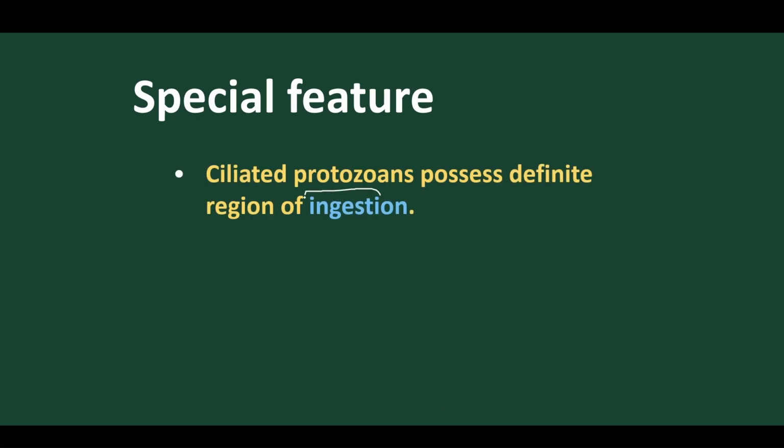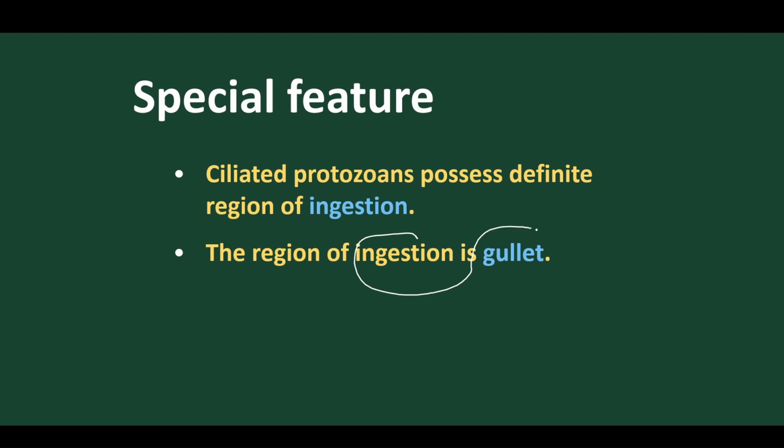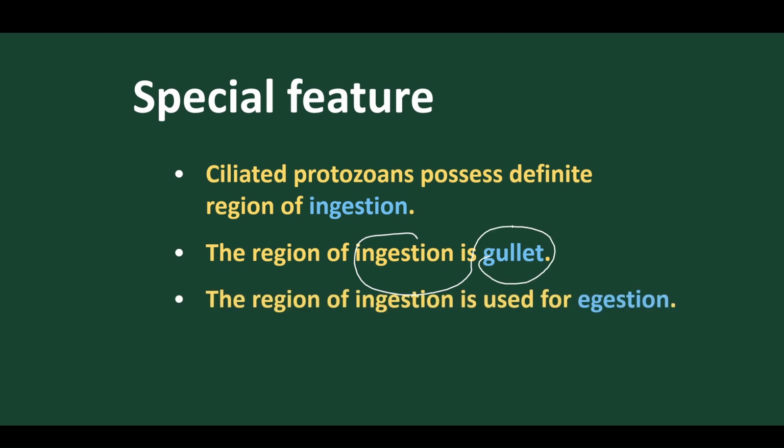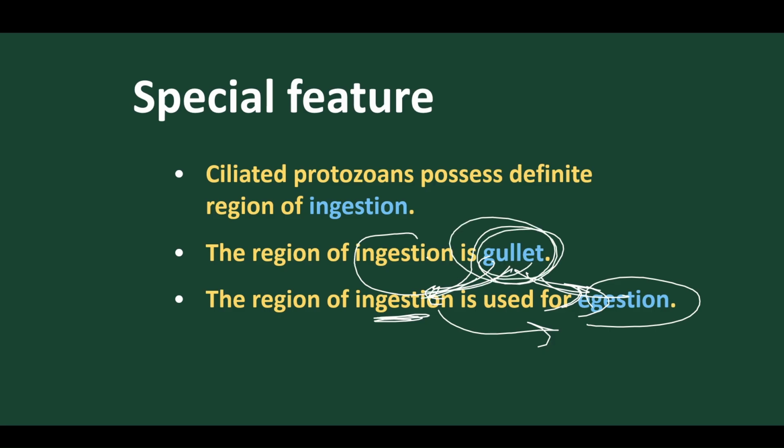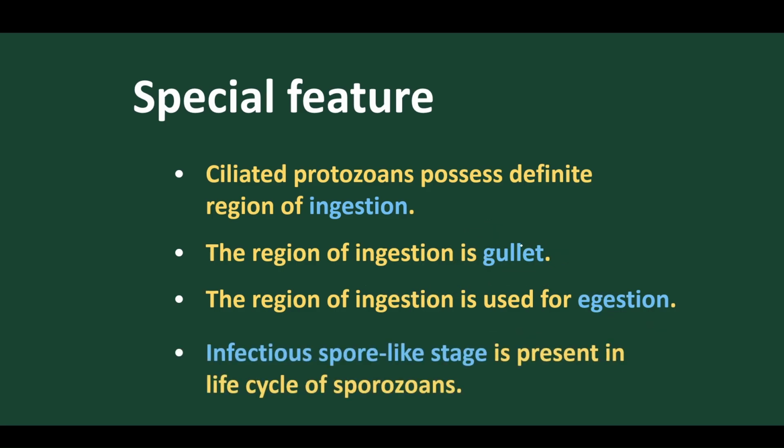Ciliated protozoans possess a gullet, and through this gullet the food is ingested. Like animals, the food is ingested with the help of the beating of cilia. The region of ingestion is called the gullet, and it is also the route of egestion. So giving out waste material and taking in food materials is done by this structure called the gullet present in the paramecium surface.